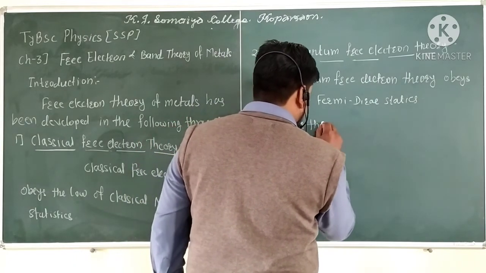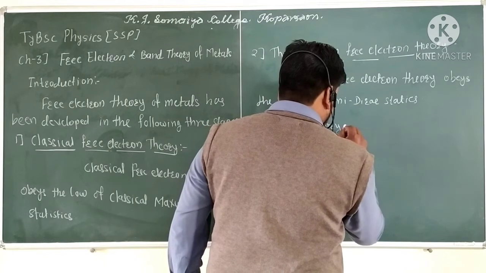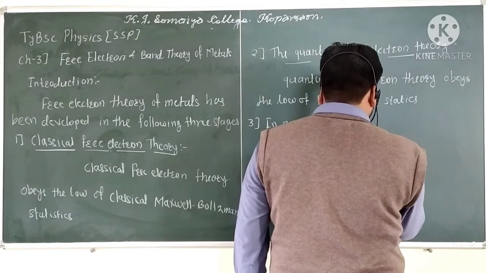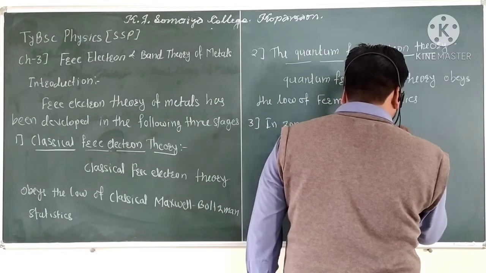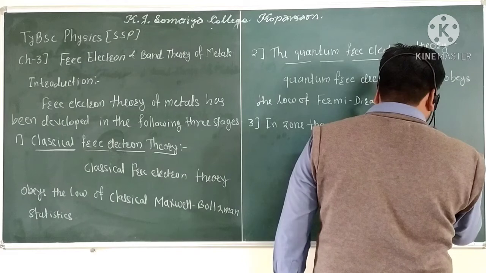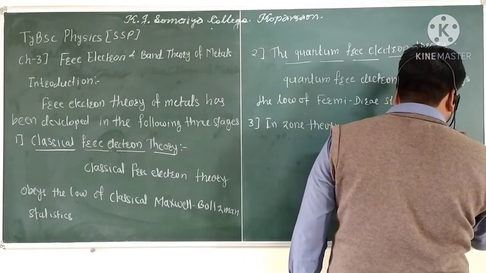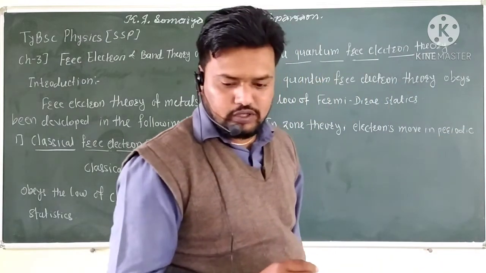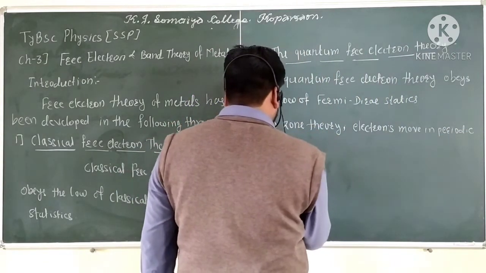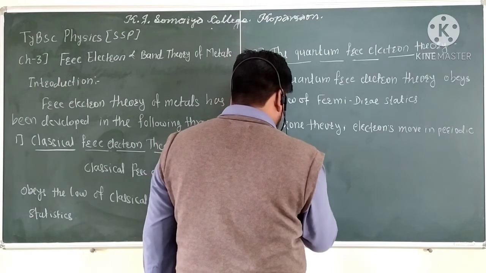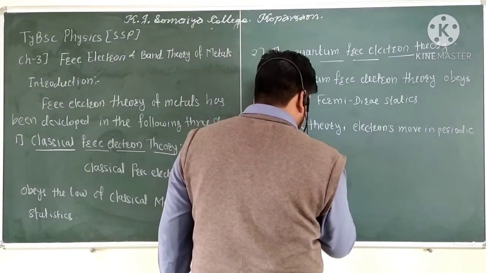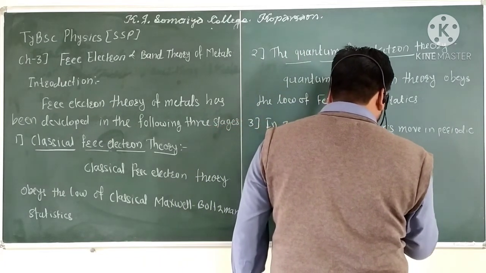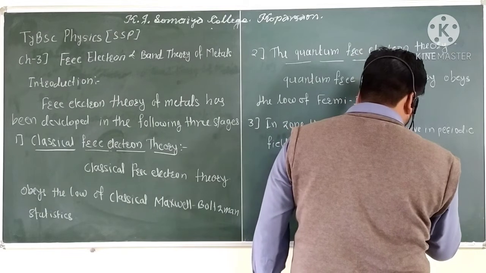Zone theory is considered as electrons move in a periodic field provided by the positive ion core.